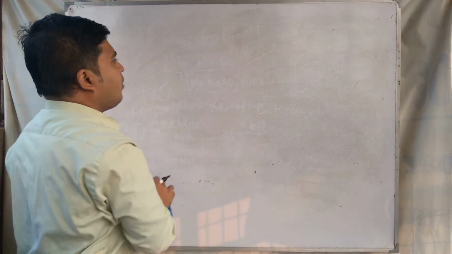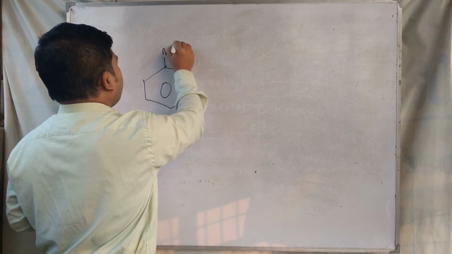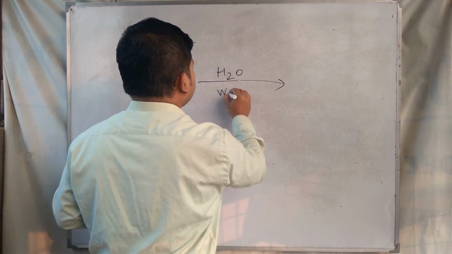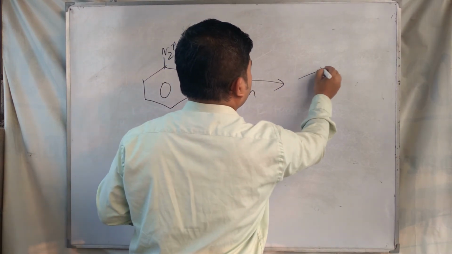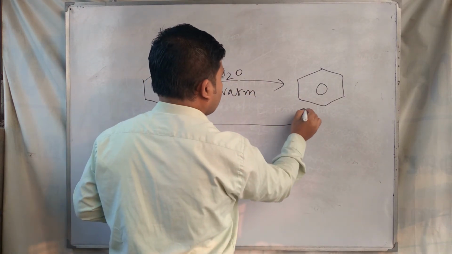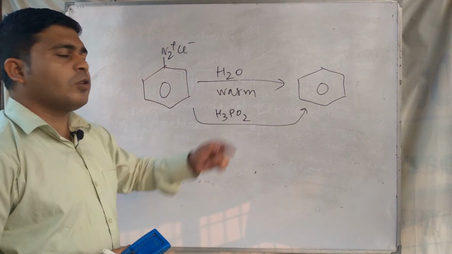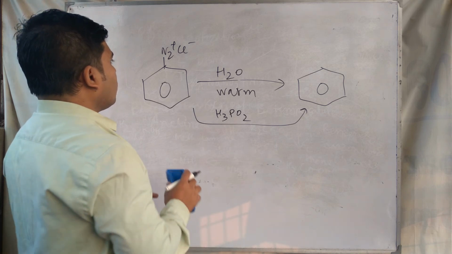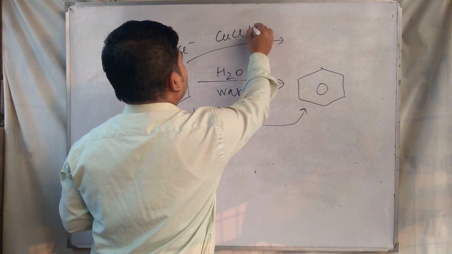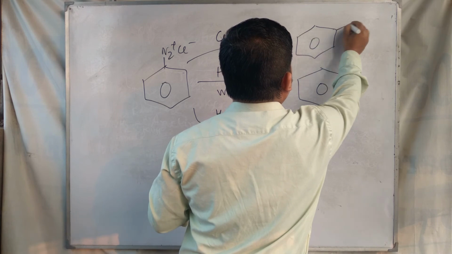As for example, suppose we take benzene diazonium chloride and with it H3PO2, that time it produces benzene. Next, by adding CuCl with it, it forms chlorobenzene.